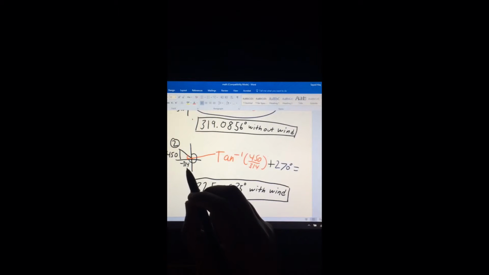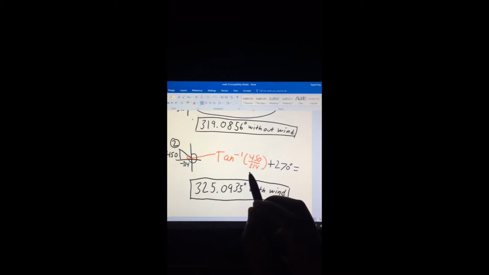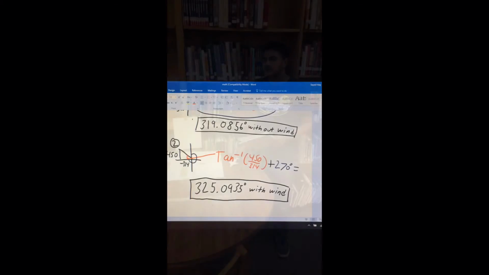Well, now it says both scenarios, so we just put negative 314 instead of 390, and we put over here 314, and then we plug it in, and we get 324.0935 degrees with wind.